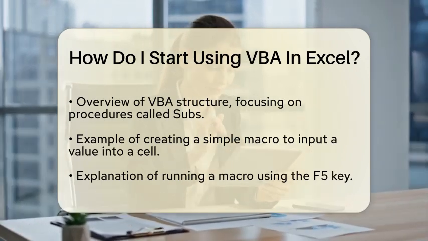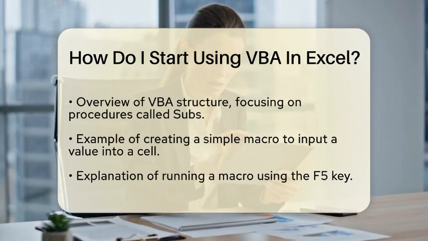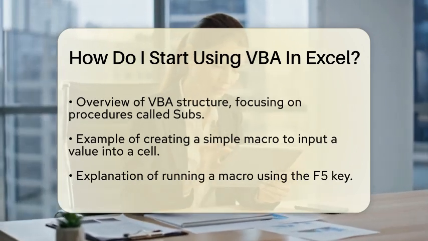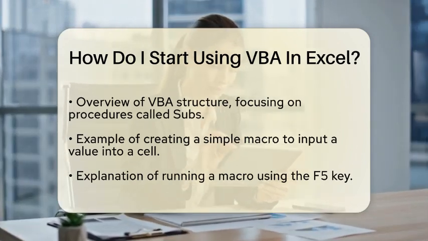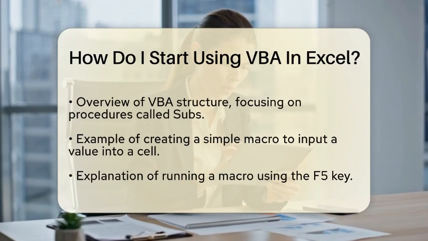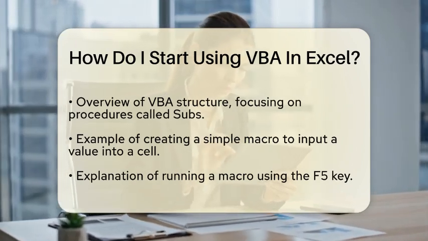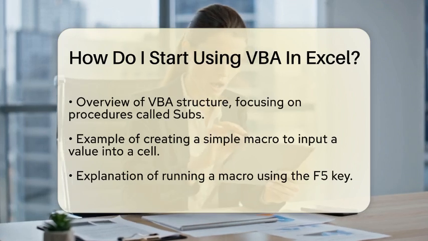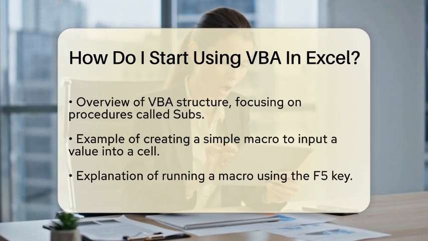To create your first macro, think of it as a set of instructions that automates a task. For example, you can write a simple macro to put the number 5 into cell A1 on Sheet1. The code for this would look like this: Sub WriteValue, then Sheet1.Range("A1") = 5, and finally End Sub. You can run this macro by placing your cursor inside it and pressing the F5 key.